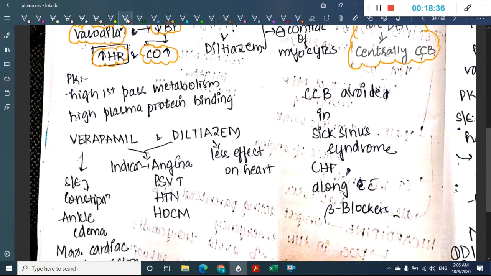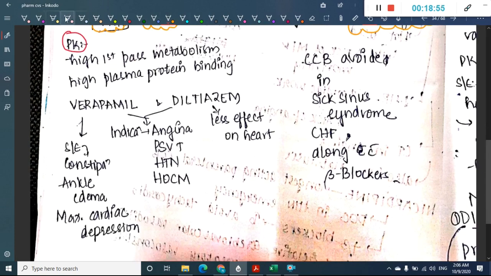Next, what about pharmacokinetics? If you see the pharmacokinetics, these calcium channel blockers have high first pass metabolism and they also have higher plasma protein binding. Now we will see the side effects, which is most important. Verapamil causes constipation, ankle edema and maximum cardiac depression.